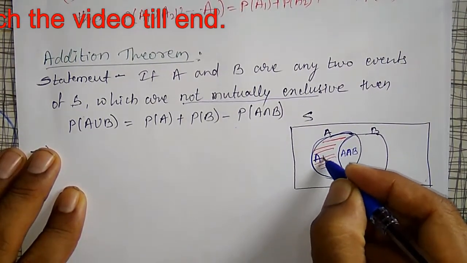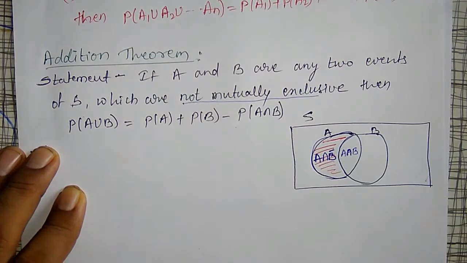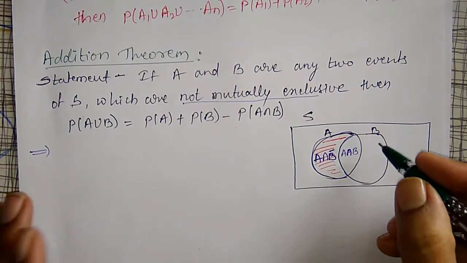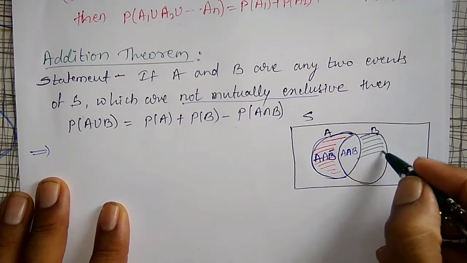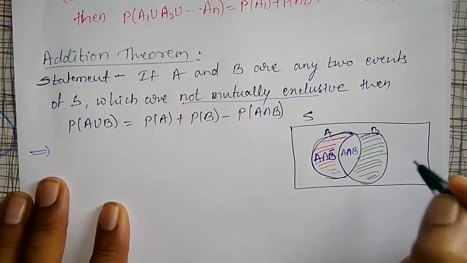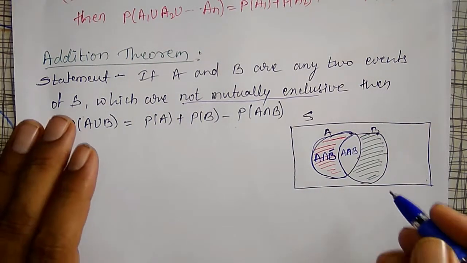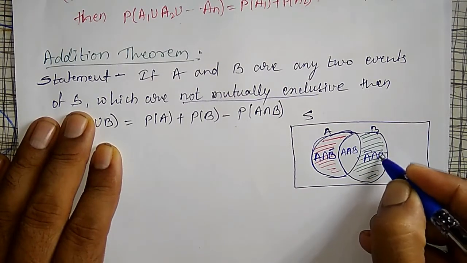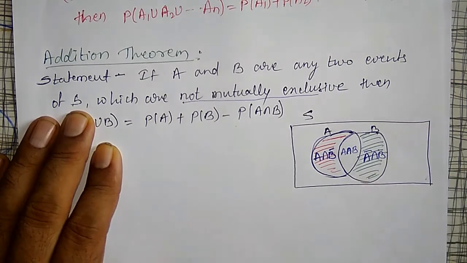Like that, one more part is there, which I will shade green. This part is nothing but A bar intersection B.